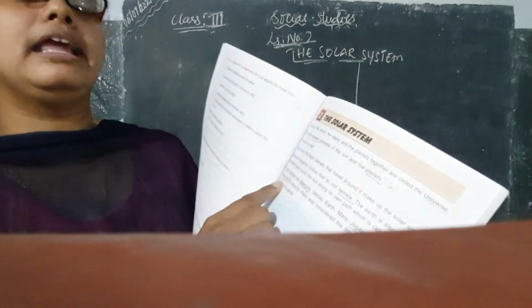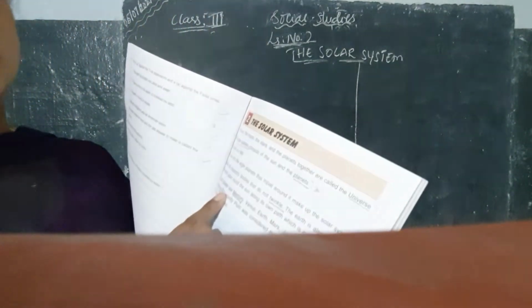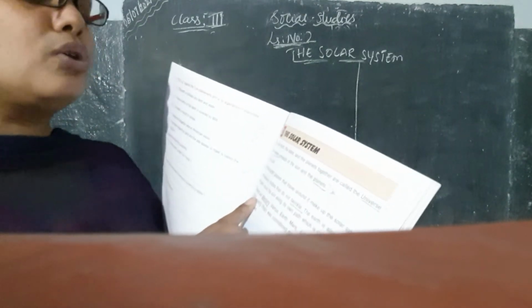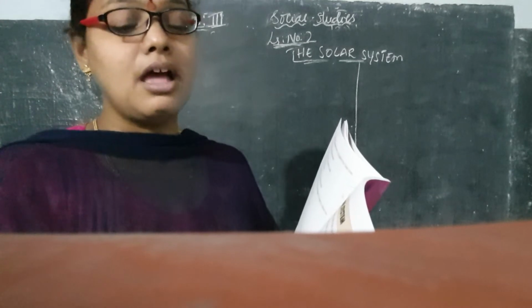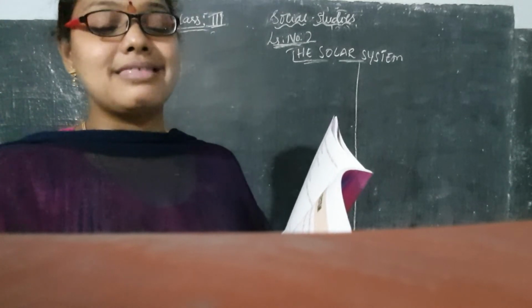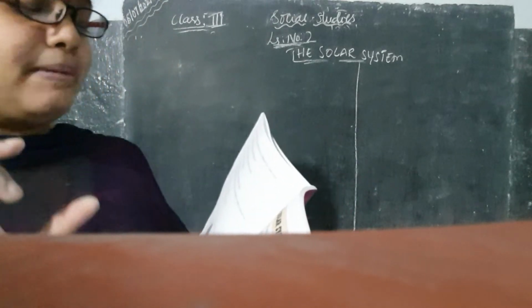Now they are telling how many planets there are. There are 8 planets. What are the 8 planets? I am reading out to you. Listen, children. Mercury, Venus, Earth, Mars, Jupiter, Saturn, Uranus and Neptune. So these are all the 8 planets.